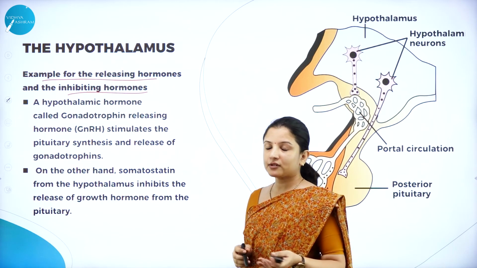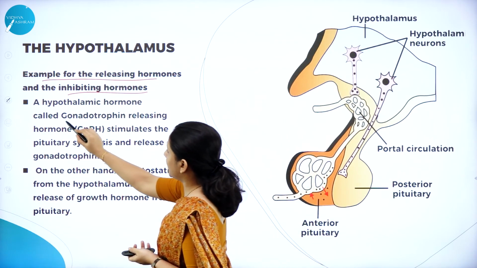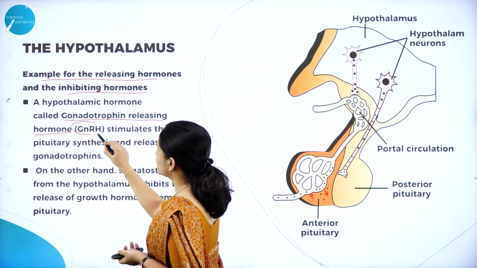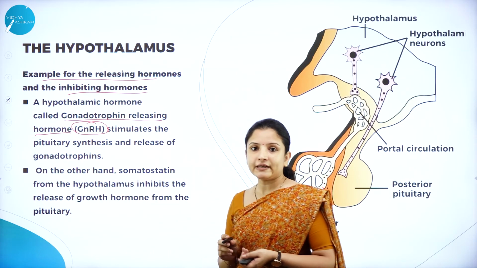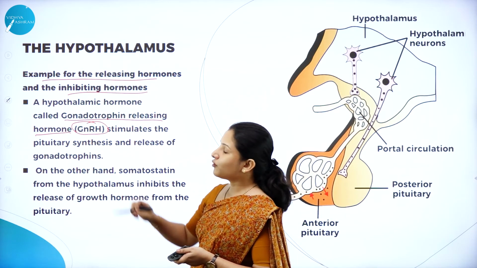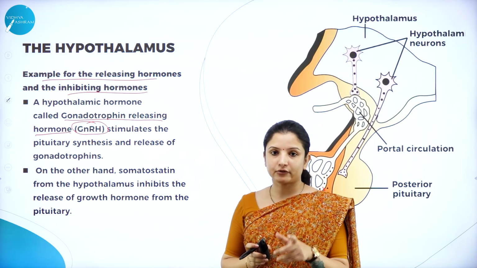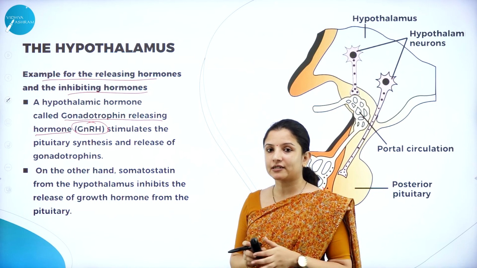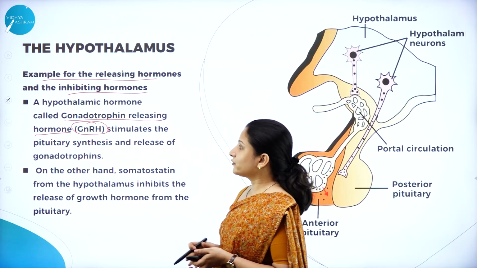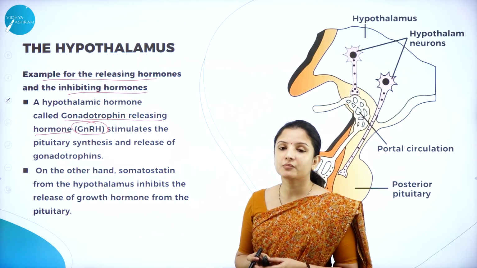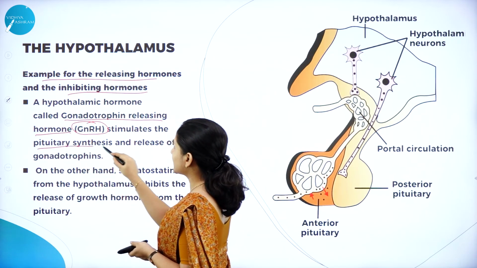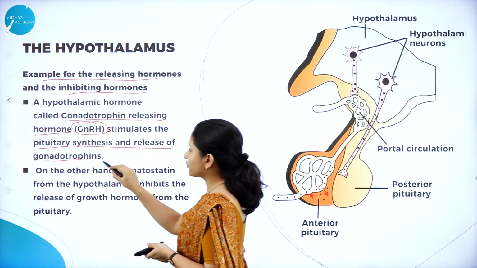A hypothalamic hormone which is called gonadotrophin releasing hormone is abbreviated as GnRH. When you write the abbreviation, you need to be very, very careful: N is in small letter because gonadotrophin is one word, G, N. So that is why releasing R, hormone H. This gonadotrophin releasing hormone, which is secreted by the hypothalamus, stimulates the pituitary synthesis and release of gonadotrophins.